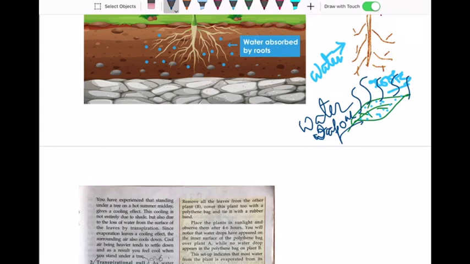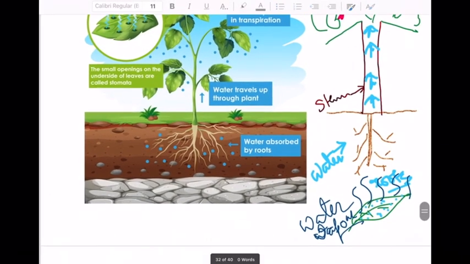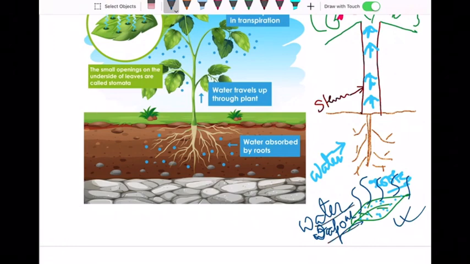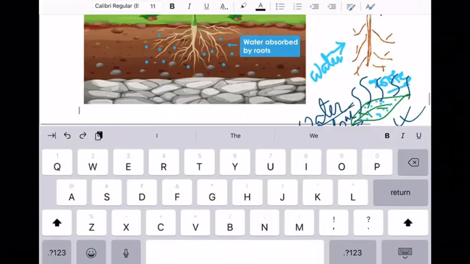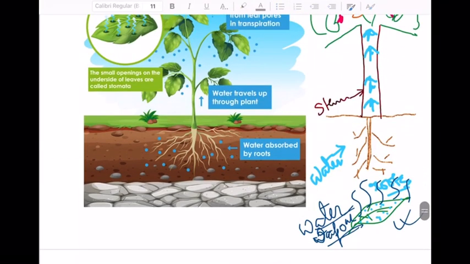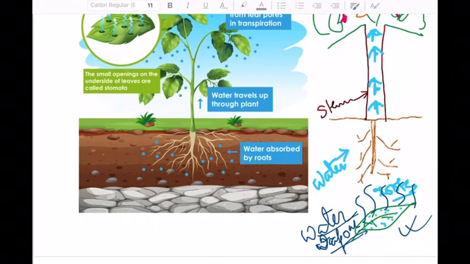Now, when the first layer of water is removed from the surface of the leaf and goes out into nature as water vapor, more water is sucked up through the stem to the leaves, because the first layer of water is given out.